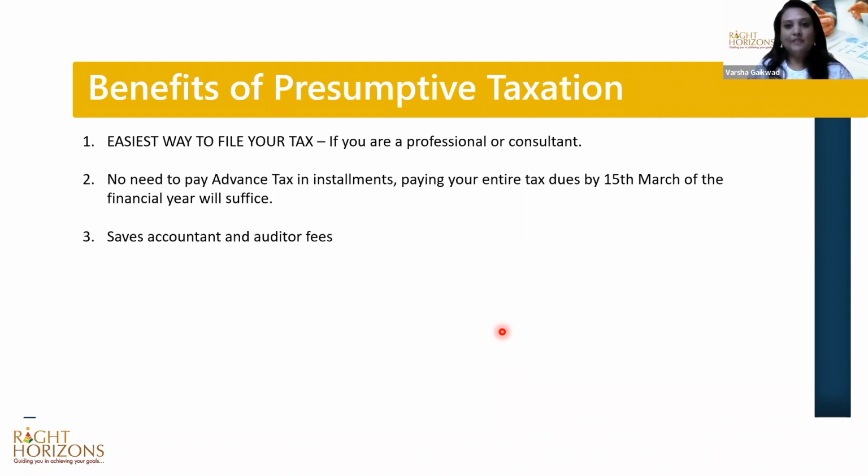So if your incomes are less than 50 lakhs, it makes sense to go for presumptive taxation, because it is very, very easy to file. No need to get your books of accounts audited. So there you are saving the fees of your tax expert and consultant, auditor, and accountant as well. There is also no need to pay advance tax in installments. That is one more advantage. All at once you can file on 15th of March once in a year. So those are the benefits you can consider for opting for presumptive taxation.